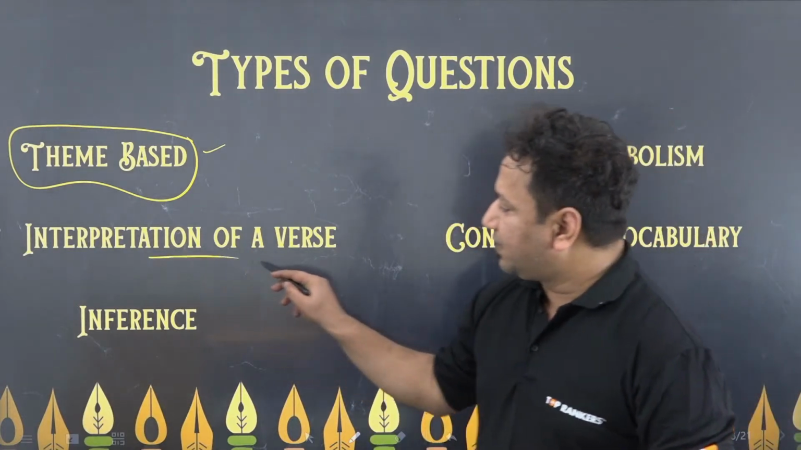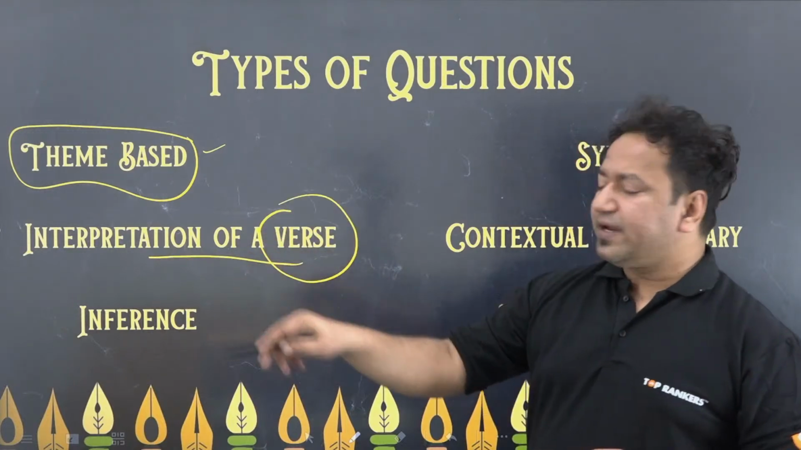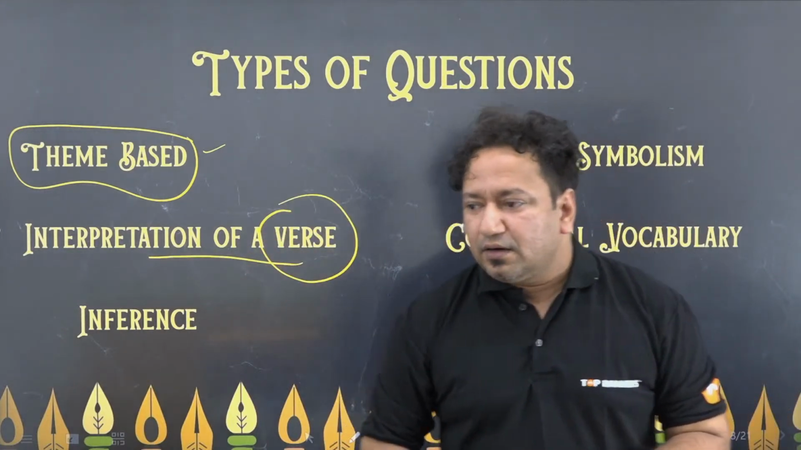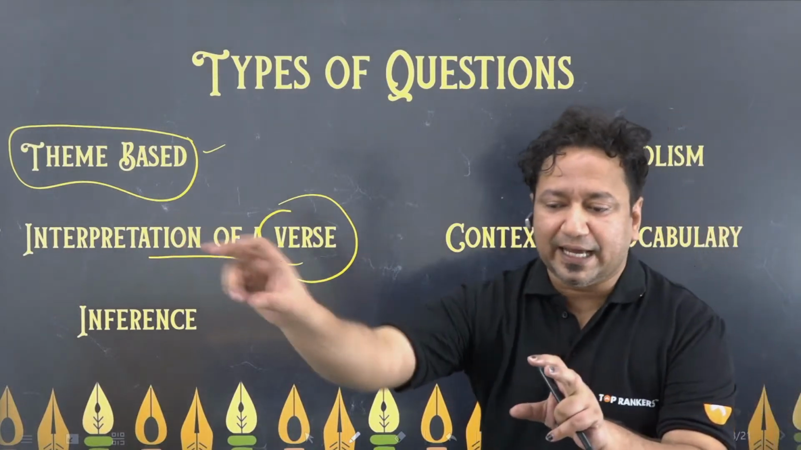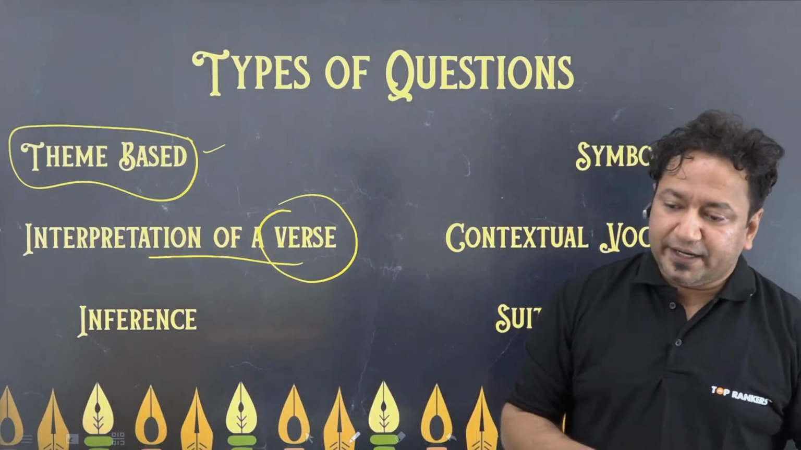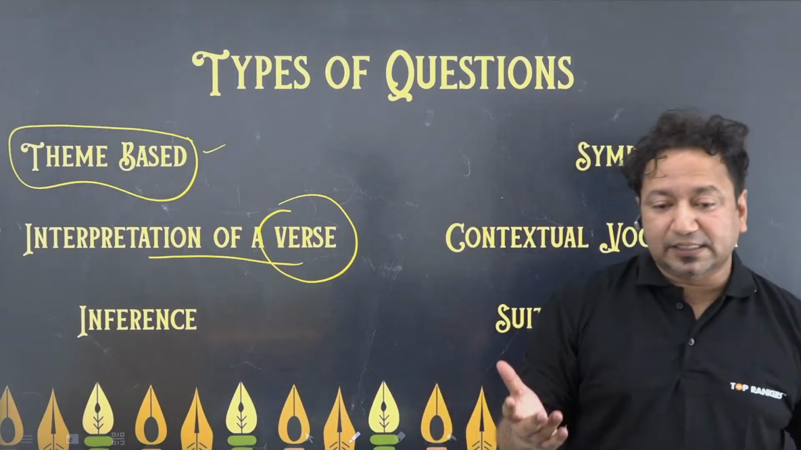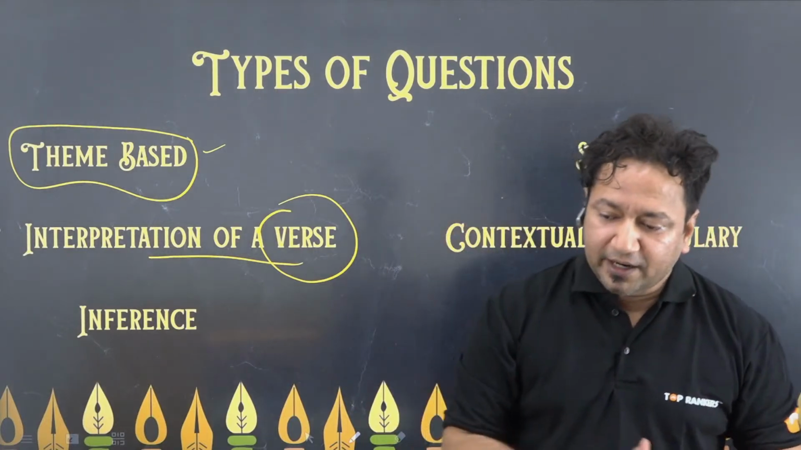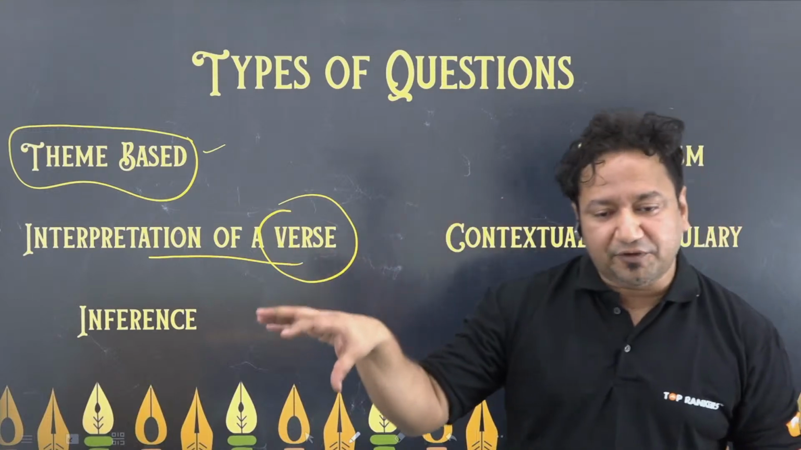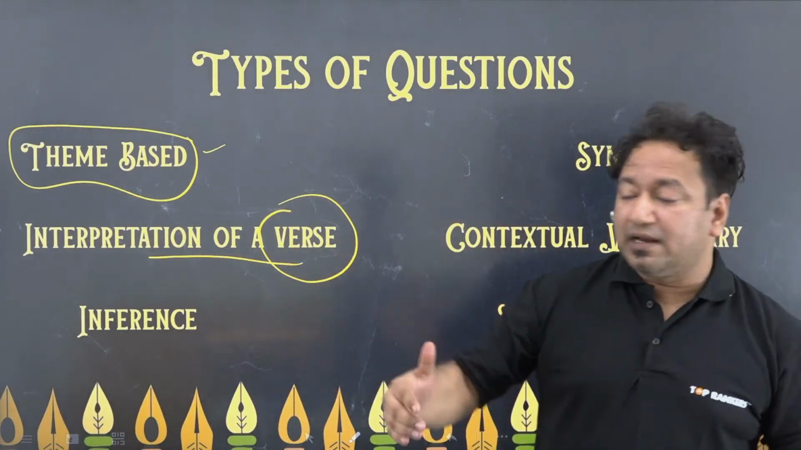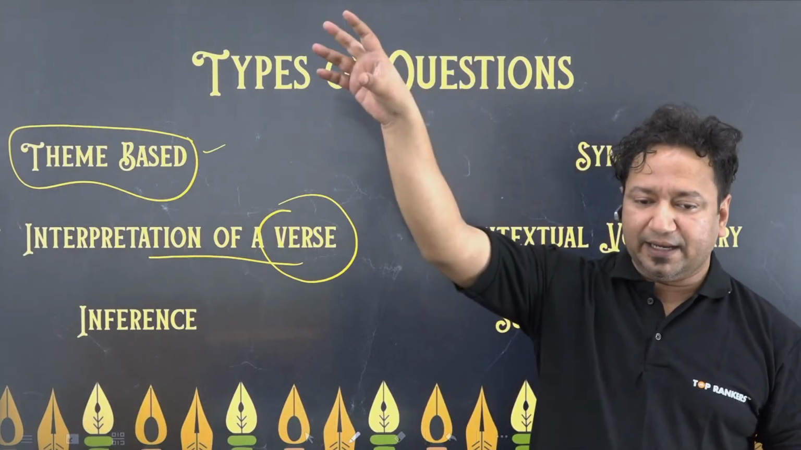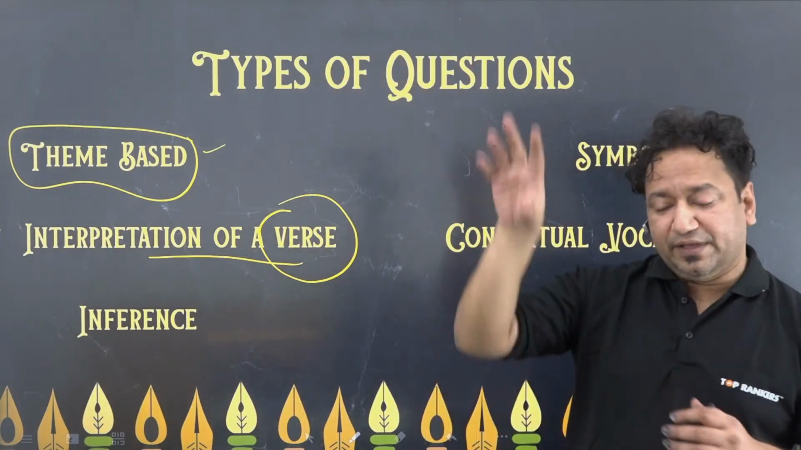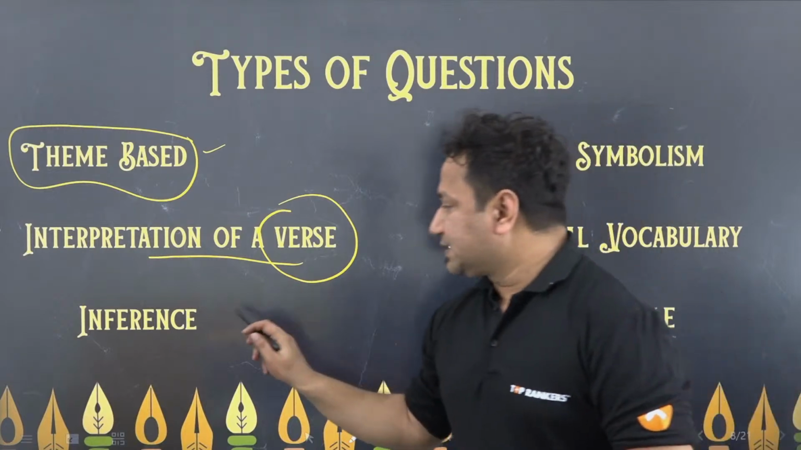Interpretation of a verse, a single verse. If you remember in RC, there were questions like, what does the author want to convey by saying this specific line? In poetry, it is very similar. They would ask, what is the poet trying to convey, or trying to mean, or trying to signify, or trying to draw a parallel with something by this specific verse? Like there we had a line, here we have a verse. There we had a sentence, here we have a verse.